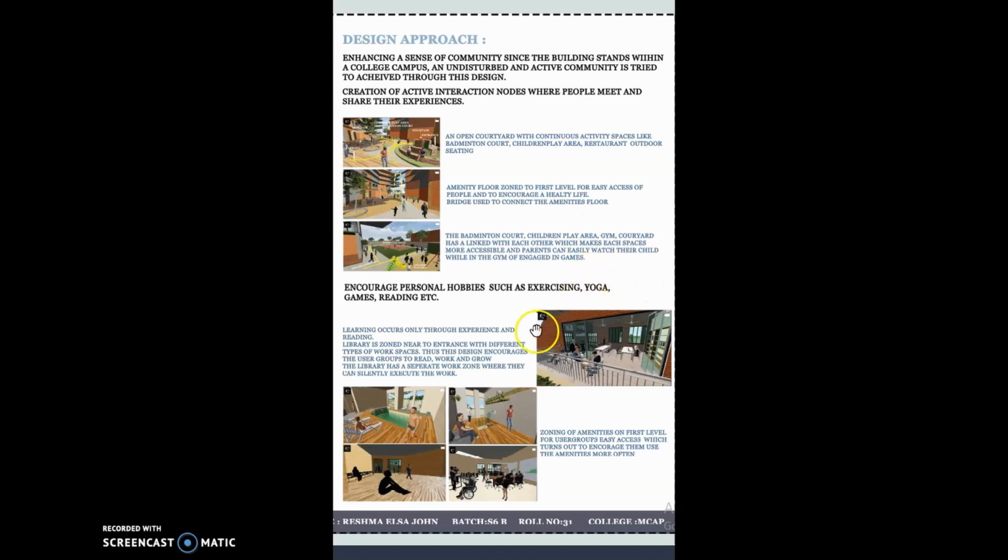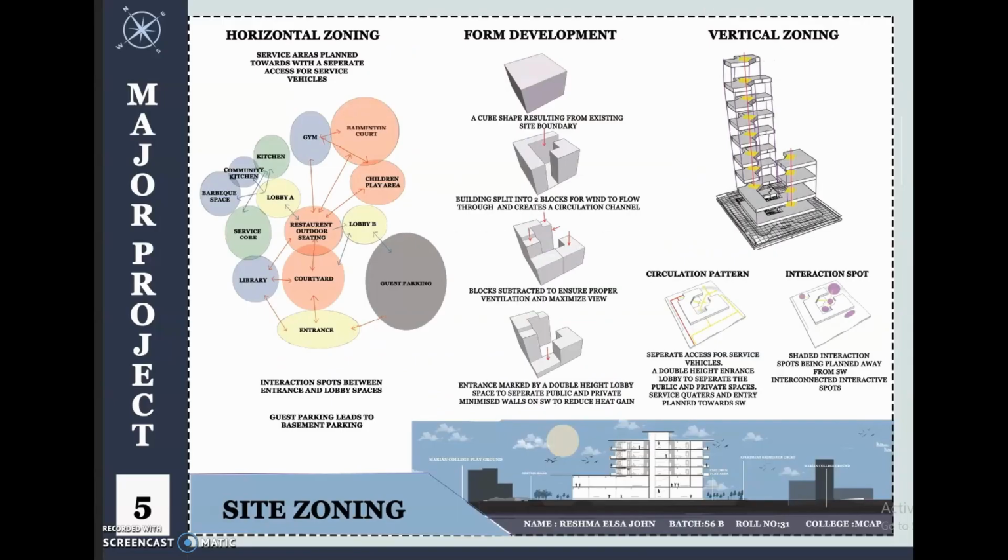Besides creating a sense of community, it is important to encourage personal hobbies such as exercising, yoga, games, reading, etc. We know that teachers are very much into reading. Reading and working spaces are provided very next to the entrance so that the faculties can easily access and utilize the space for combined reading, individual study, or reading. All the amenities are zoned to level 1 of the building. Next, within the apartment, it is designed such that the person can separate work life from the family. For that, a separate study unit next to the master bedroom and a separate living area from the master bedroom and study space is provided.